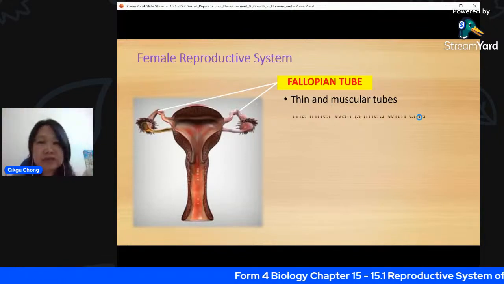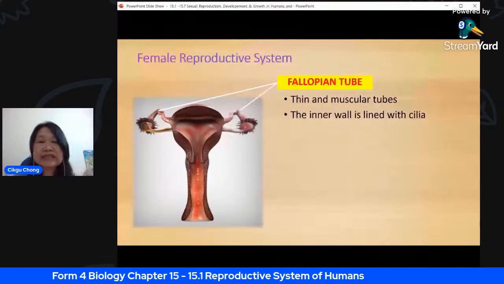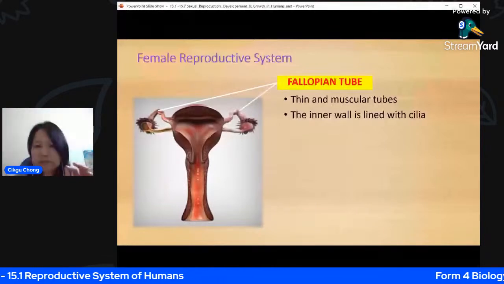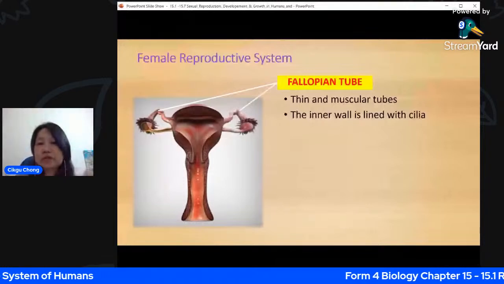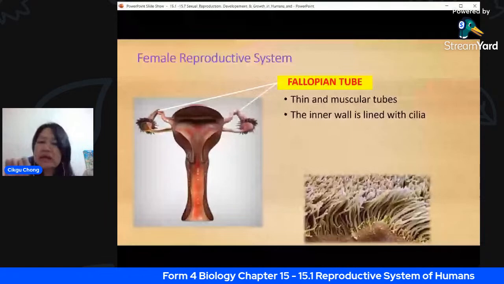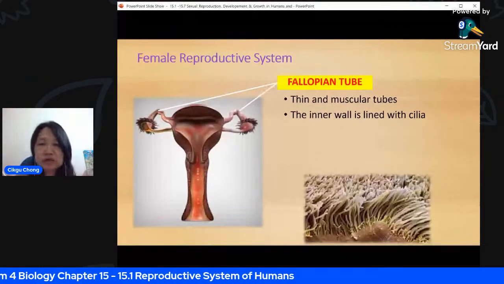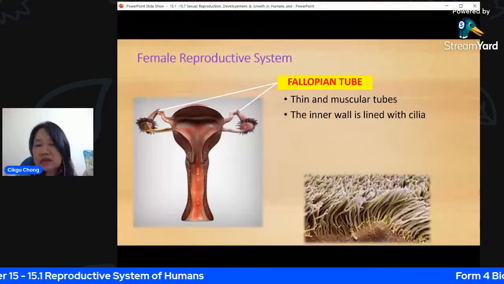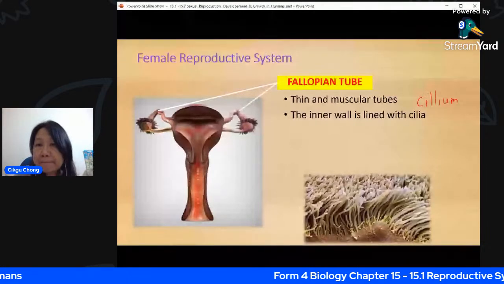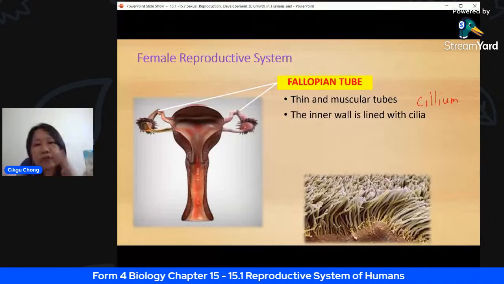So the inner wall is lined with cilia. Now, what is cilia? I'm going to show you cilia. So this is actually cilia. This is a picture taken from inside the fallopian tube. If you put a tube inside there with a camera, they call it laparoscope, you will see that there are very fine hairs inside the tube. And these hairs are called cilia. The singular is called cilium, C-I-L-I-U-M. Cilia is plural. So what it does is you have this sweeping motion.